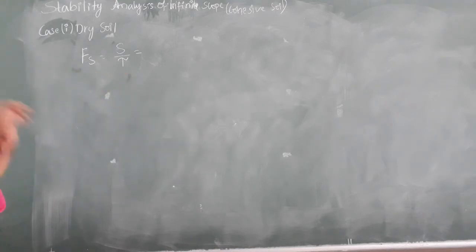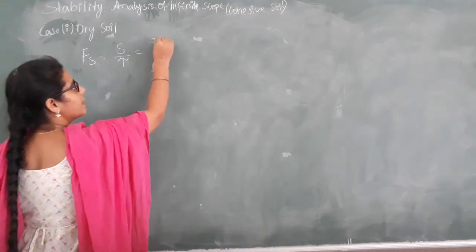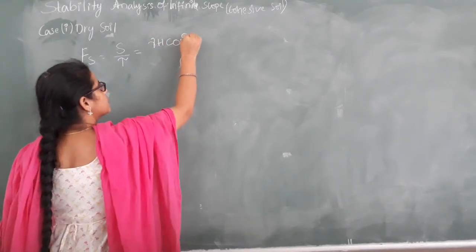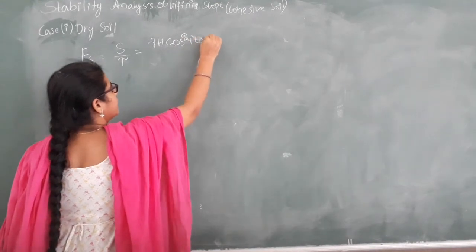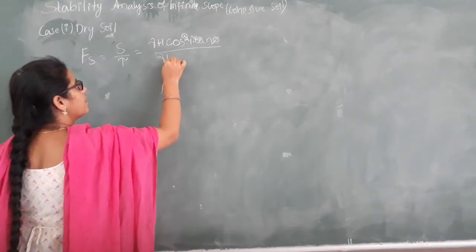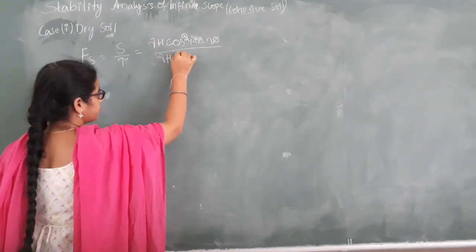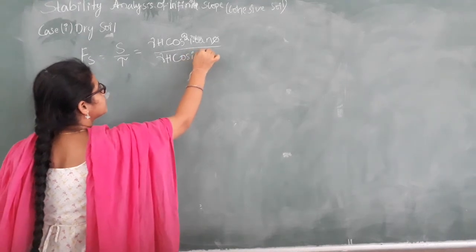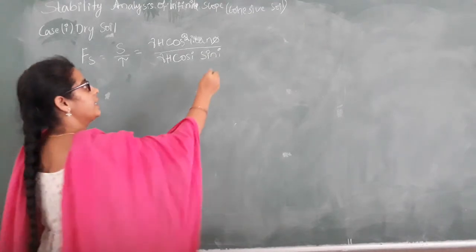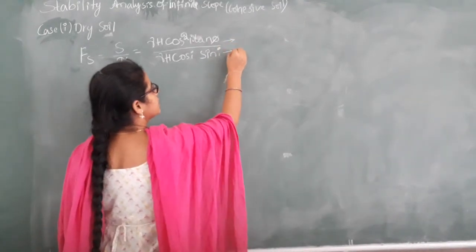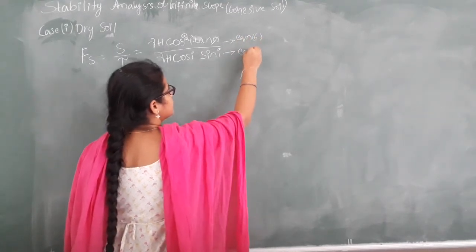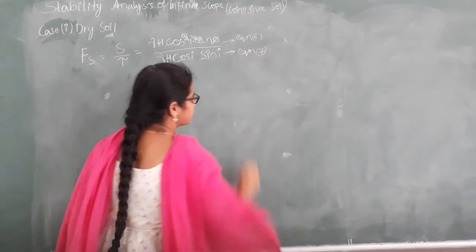It can be written as gamma h cos square i tan phi by gamma h cos i sin i. These equations are obtained from yesterday's class; you can refer to equation 6 and equation 7 of yesterday's class.